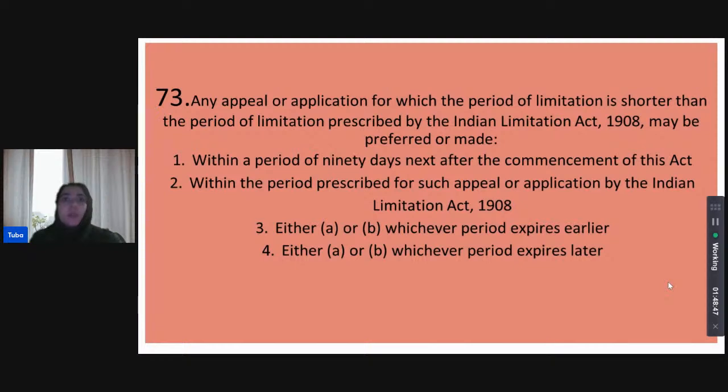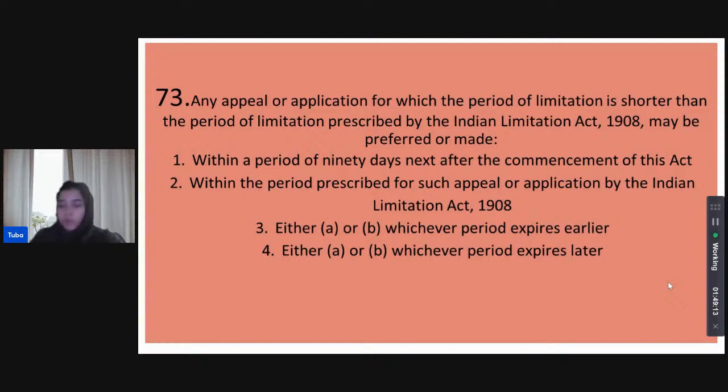Any appeal or application for which the period of limitation is shorter than the period of limitation prescribed by the Indian Limitation Act 1908 may be preferred or made when? Within a period of 90 days, next after the commencement of this act, within the period prescribed for such appeal or limitation by the erstwhile Limitation Act 1908, either A or B, whichever period expires earlier, or either A or B, whichever period expires later.